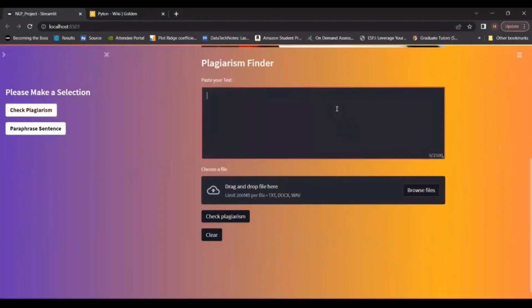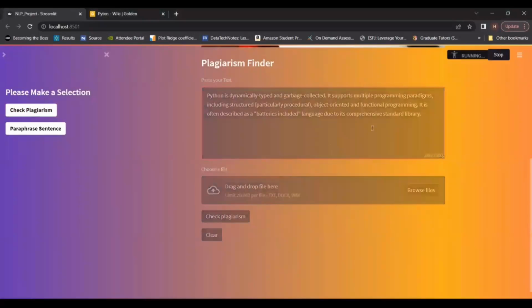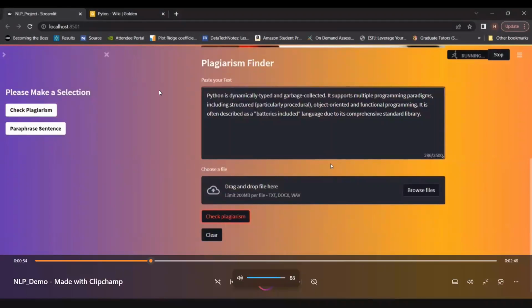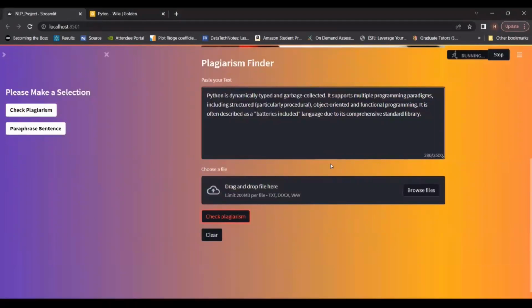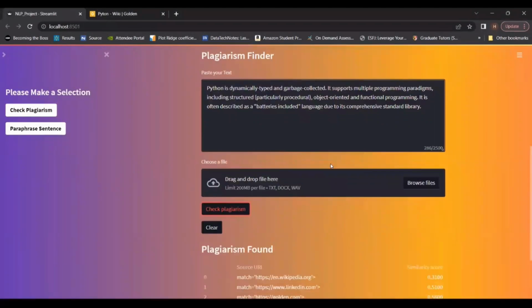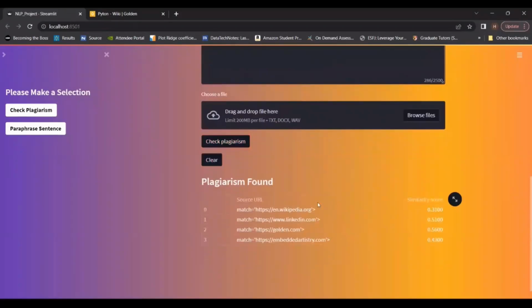So let's start with paste text here. I have copied the text from a website to check the plagiarism. So I just paste it here. When I click on plagiarism checker, it will search in Google, and all the search result websites' data would be scraped, and the algorithm will find if there is any similarity or not. So if you see, there is similarity found with four websites.